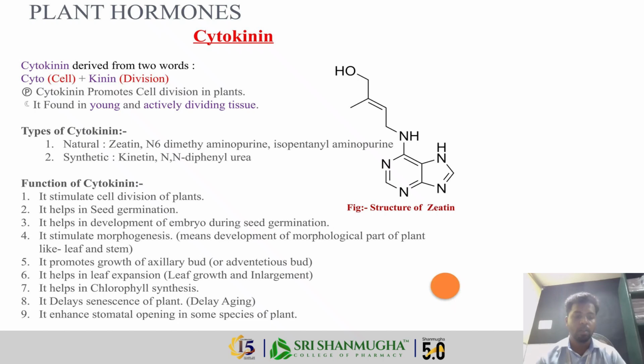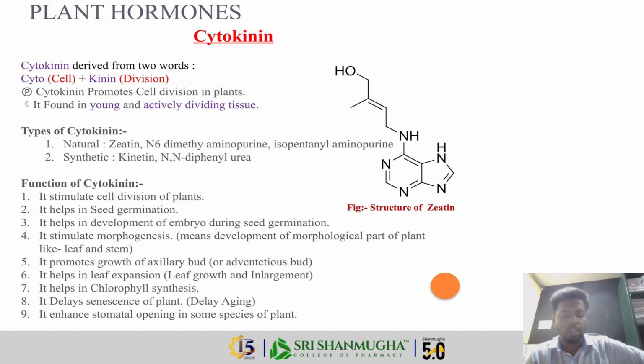Okay, so there are two types of cytokinins. One is natural and the other is synthetic. The natural cytokinins are zeatin, isopentenyladenine, aminopurine, and N6 dimethylaminopurine. The synthetic ones are kinetin and N,N'-diphenylurea.